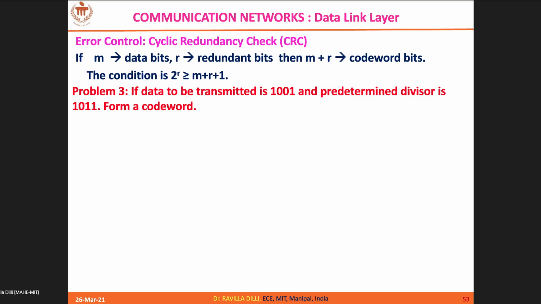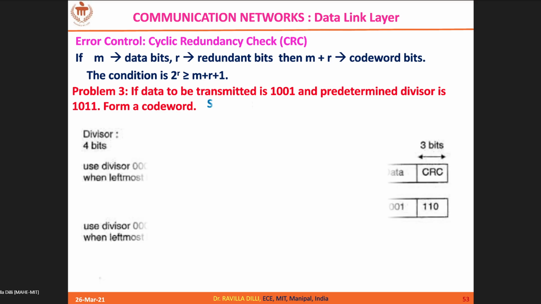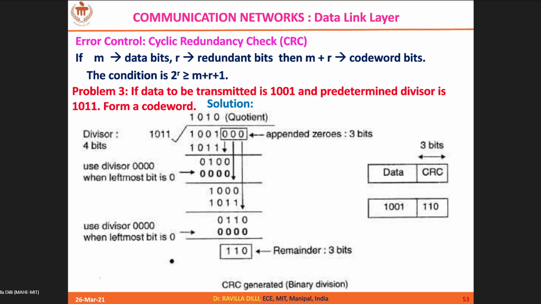So now what you do is, in order to start dividing, the data is followed by a number of zeros. The number of zeros is determined by the generator polynomial, which is 1011, a 4-bit value. 4 minus 1 is 3. So 3 zeros you append. Okay.